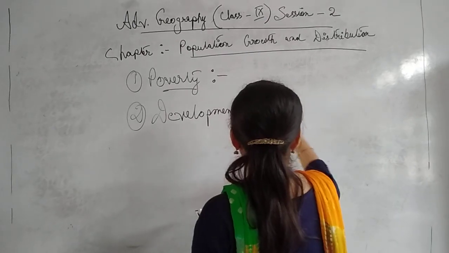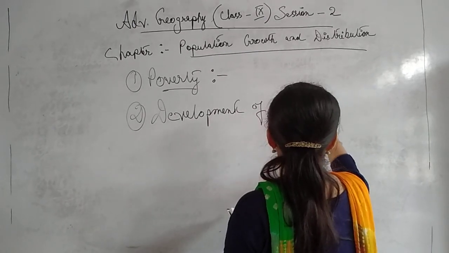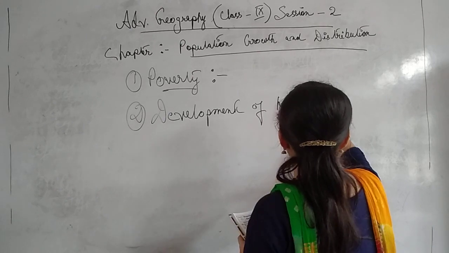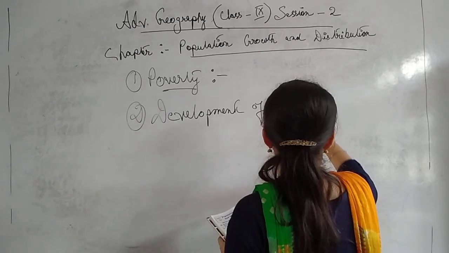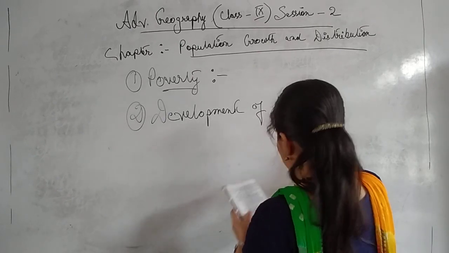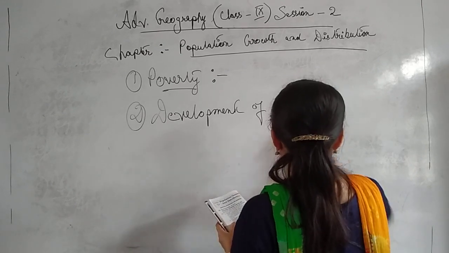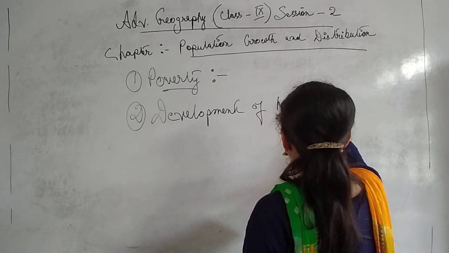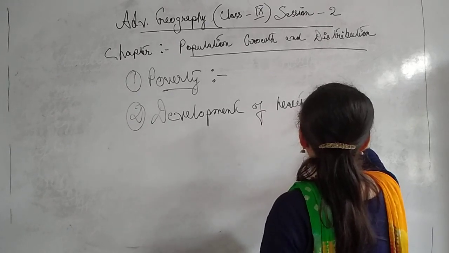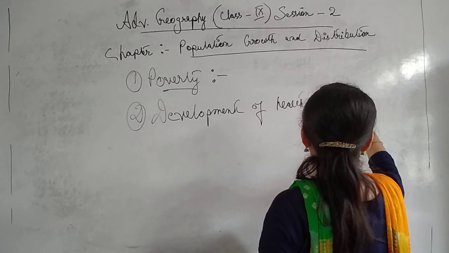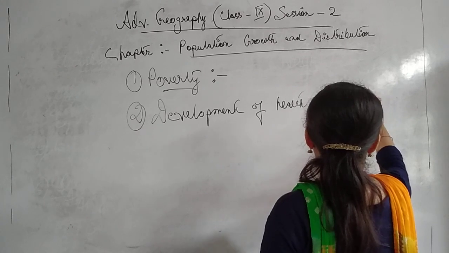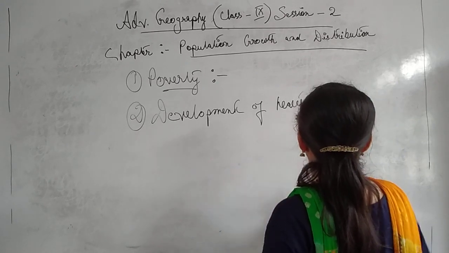So the second point, point number 2, is development of health education. This is also one of the root causes of the high growth of population. How will this create a negative impact?